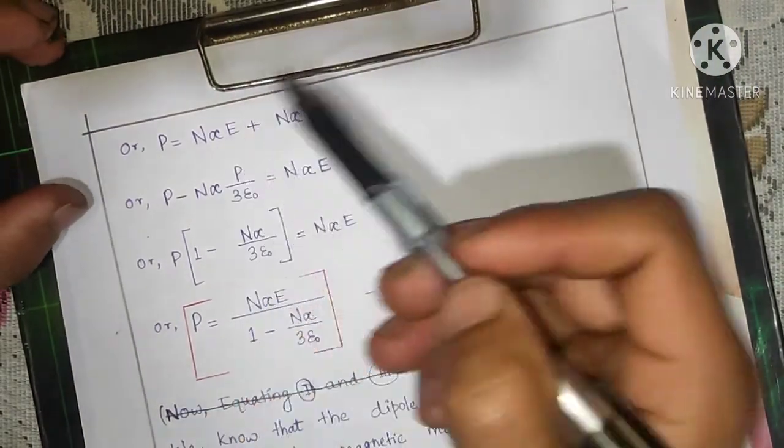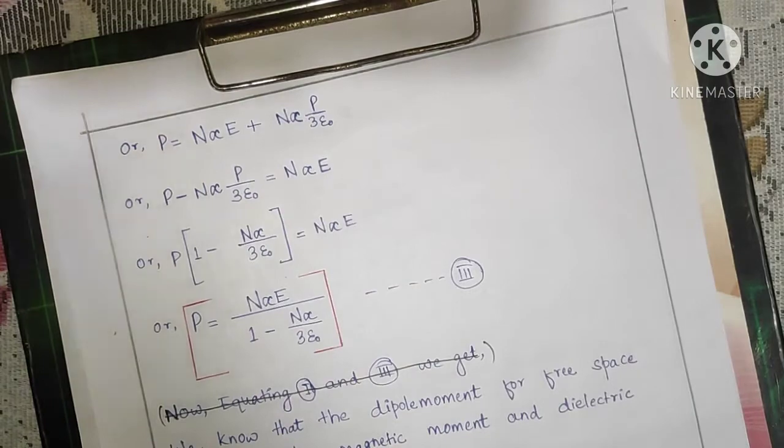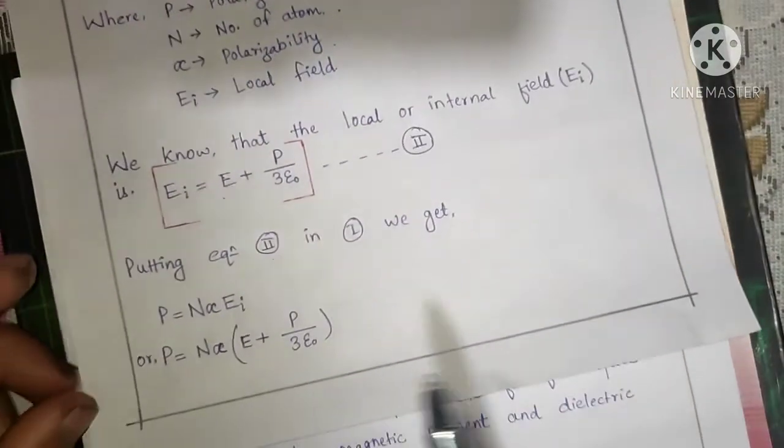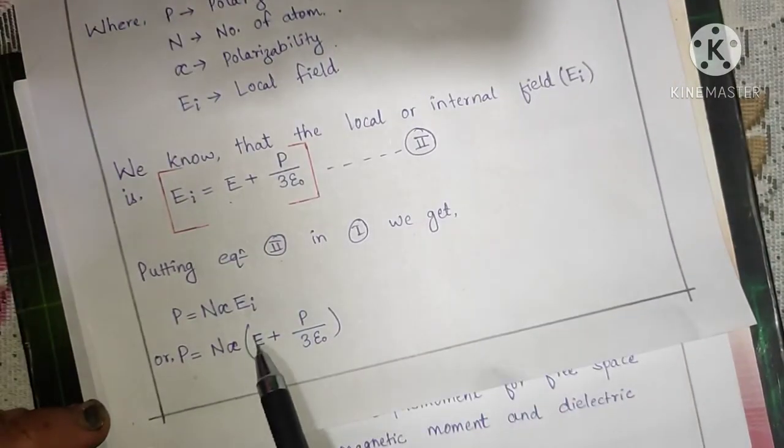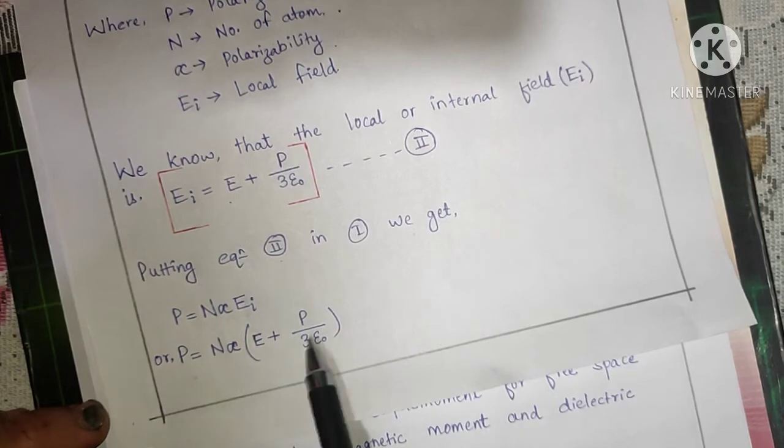So P equals, simplifying, n alpha E plus n alpha P by 3 epsilon naught.